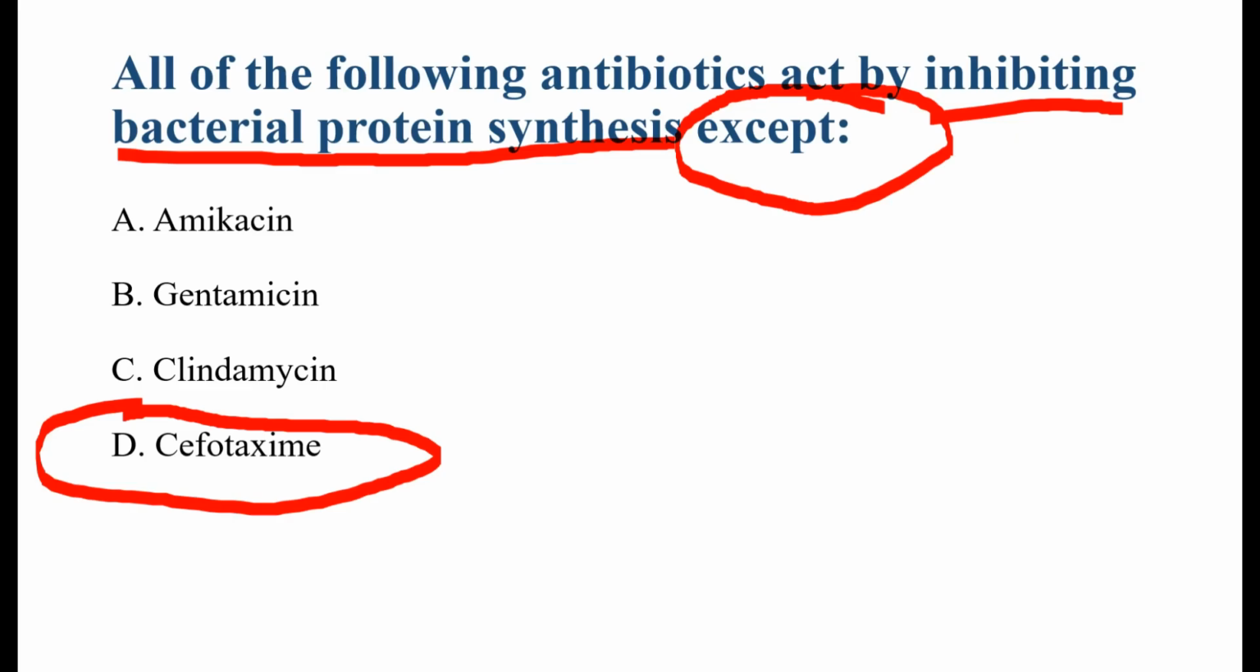See first, amikacin. Amikacin belongs to the aminoglycoside group. We have earlier discussed this. It binds the 30S ribosome subunit. It inhibits bacterial protein synthesis. So this drug does inhibit protein synthesis. Second, gentamicin. It is also an aminoglycoside. It blocks the 30S ribosome and prevents protein synthesis. And last, clindamycin. Clindamycin inhibits bacterial protein synthesis. It binds with the 50S ribosomal subunit and stops peptide chain formation. Therefore, it does inhibit protein synthesis.